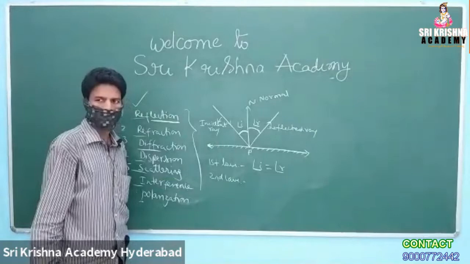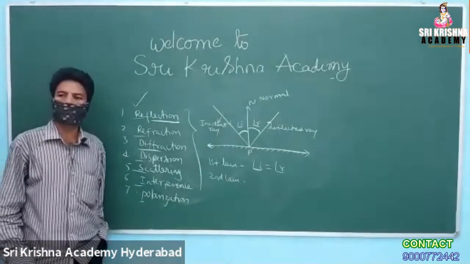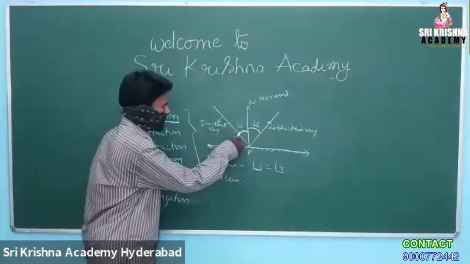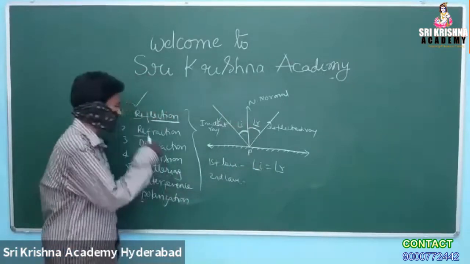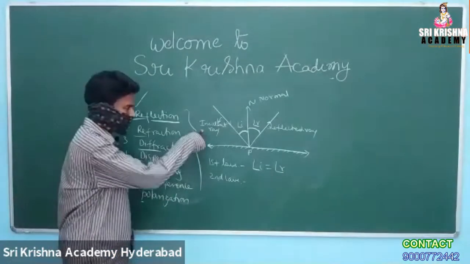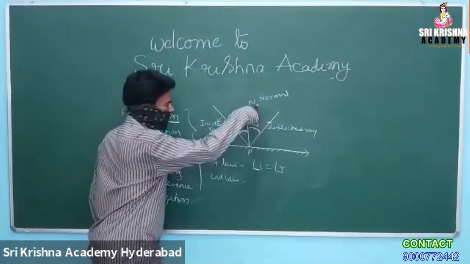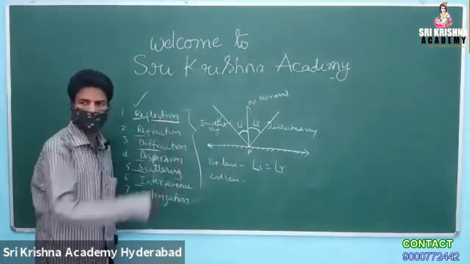Before we have a discussion on some important problems, the concept we are learning now is that the angle of incidence is equal to the angle of reflection. That is the first law, in the understanding of the laws of reflection. The second important point is that the incident ray, reflected ray, normal, and the point of incidence must all lie on the same plane. That is the second law.